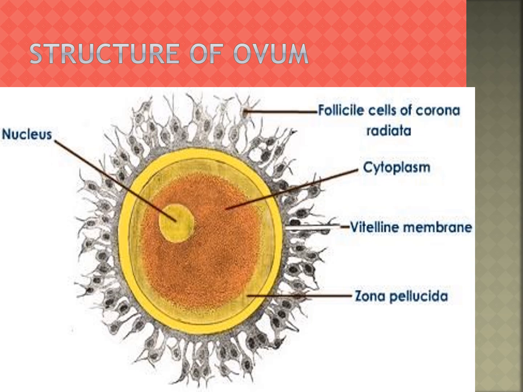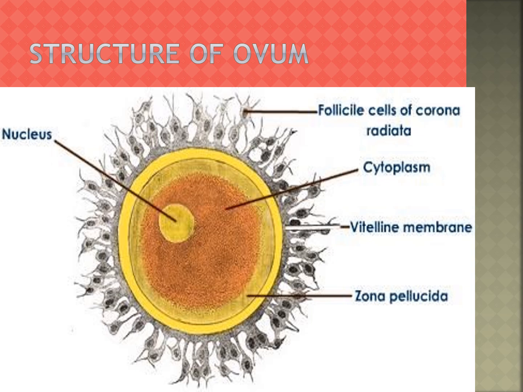The ovum is surrounded by three membranes. The plasma membrane is surrounded by the inner thin zona pellucida and the outer thick corona radiata. The corona radiata is formed of follicle cells. The membrane forming the surface layer of the ovum is called the Bartholin membrane.